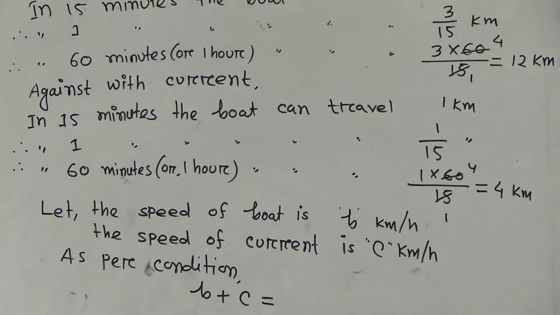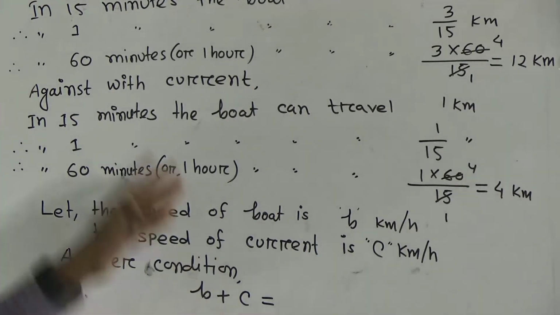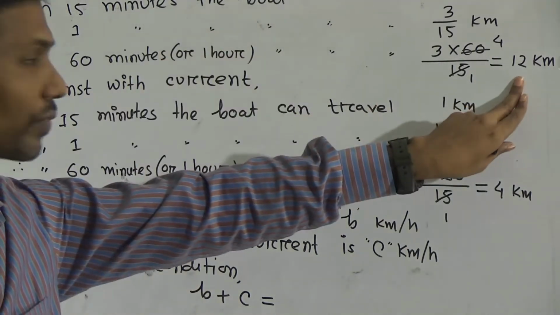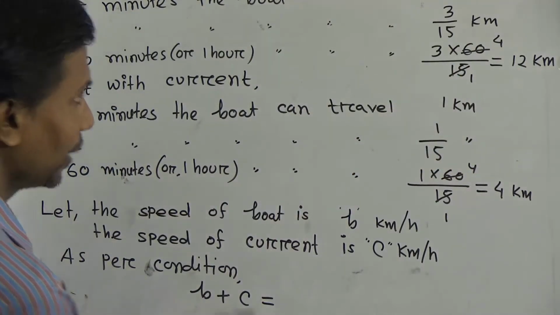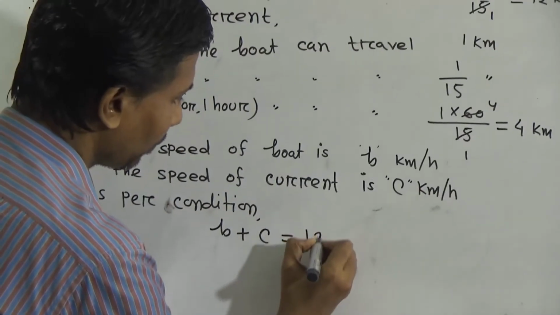B plus C, that means speed of boat plus speed of current, is equal to what? Along with the current, 12 kilometer per hour. Okay, so we have here B plus C equal to 12.